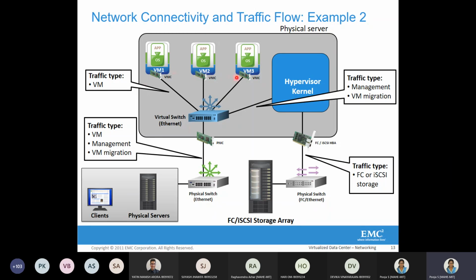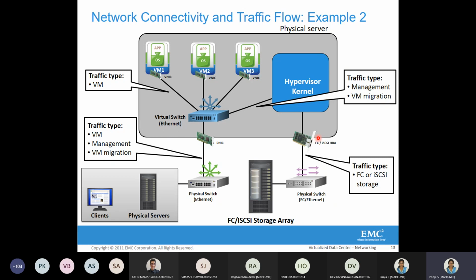So the rest of the diagram is the same. Management and VM migration will go to the physical NIC. Only the Fiber Channel FC storage access will go via the host based adapters. Now just see here, whenever there is an FC storage device, there has to be some delay, because the hypervisor has to decide if this access is IP storage or FC storage access. If it is FC storage access, it has to go via the host based adapter, or else it will be moved to the virtual switch and the physical NIC.